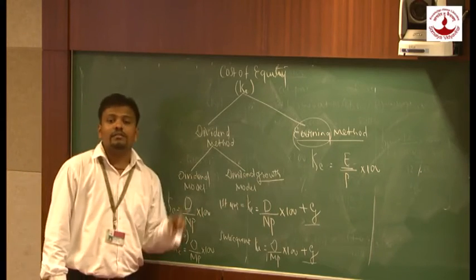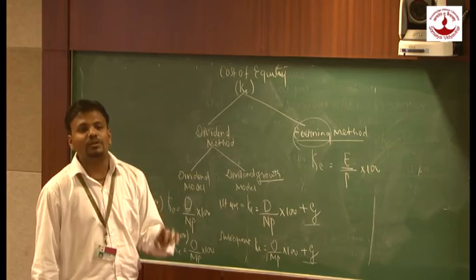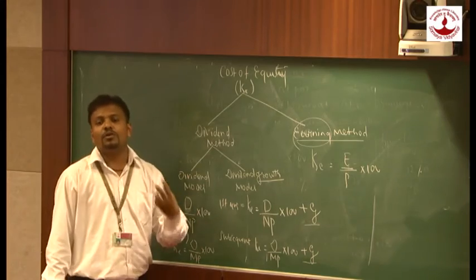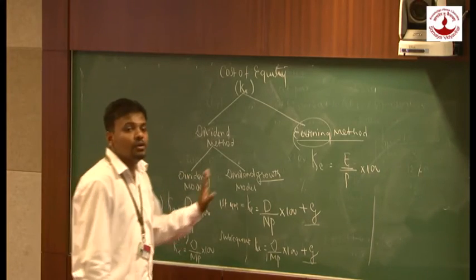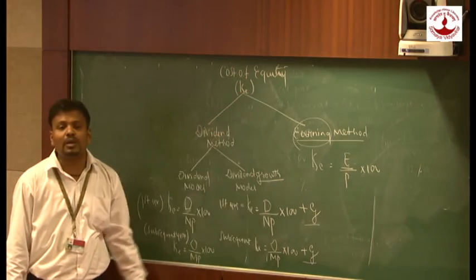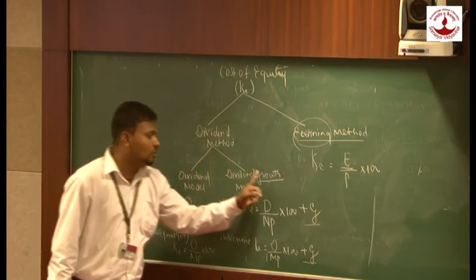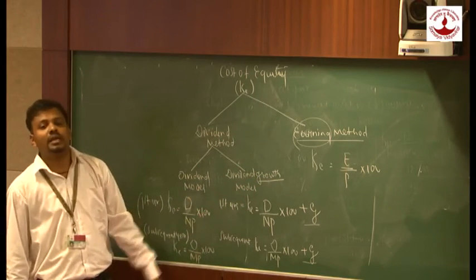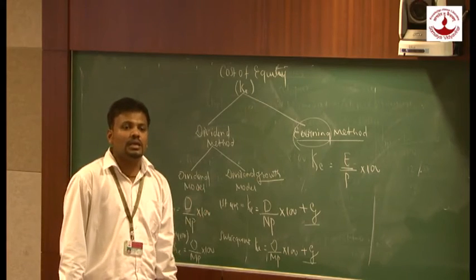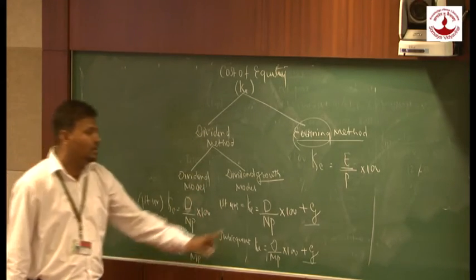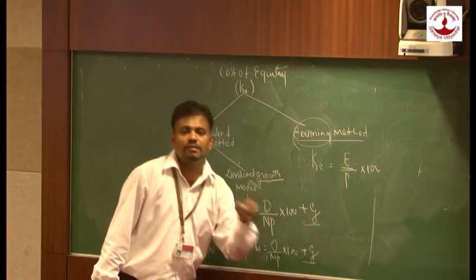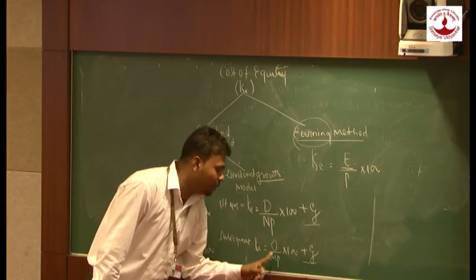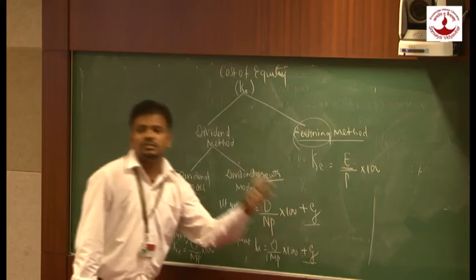Then we have to find whether market price is given in the problem or not. If it is not given, then we are going to write NP, and if it is given, then we are going to write MP. In the same way, if growth is specified along with dividend, it means we are going to calculate KE by the dividend growth model. What is the formula for the first year? KE is equal to D upon NP into 100 plus G. What does G stand for? G stands for growth. In case of the subsequent year, KE is equal to D upon MP into 100 plus G.